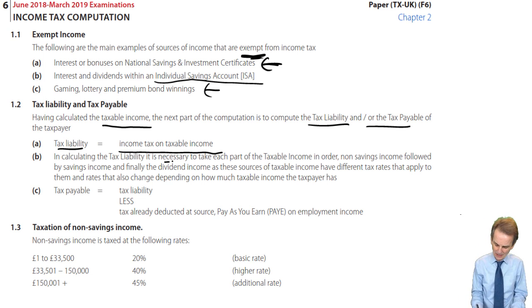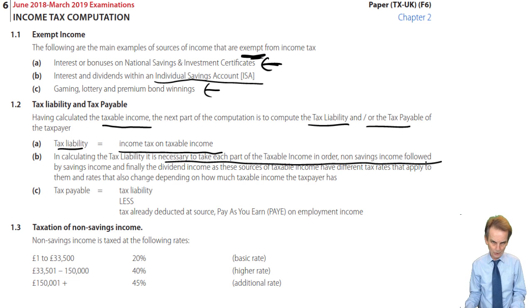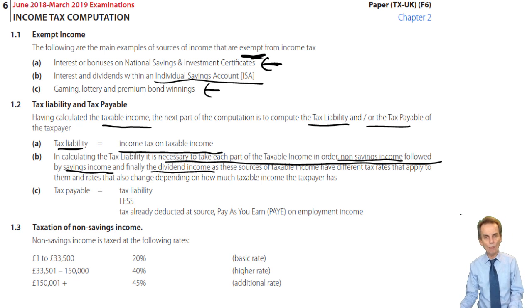As it says here, it's necessary to take each part of the taxable income in order. Again, one of the reasons why we had to use those columns. We will tax firstly non-savings income, followed by savings income, and then finally dividend income. That will be the running order in which we compute our tax liability and go on then to compute, if necessary, our tax payable figure.